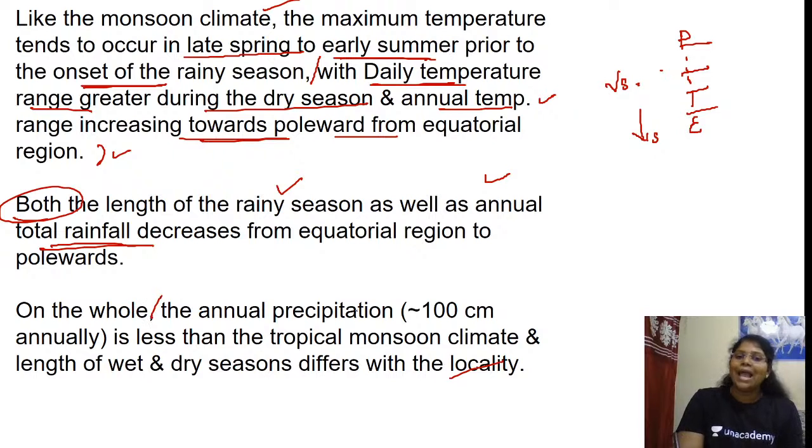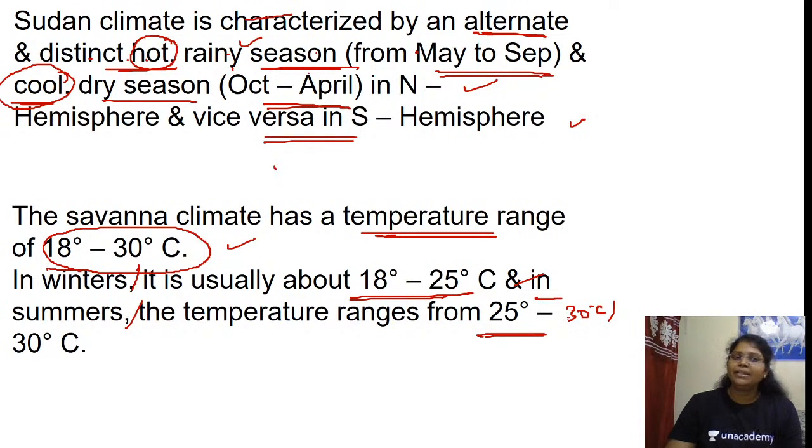On the whole, annual precipitation is 100 centimeters, less than the tropical monsoon climate, and the length of the wet and dry seasons differs with locality. We will be discussing this. Is this fine till now?